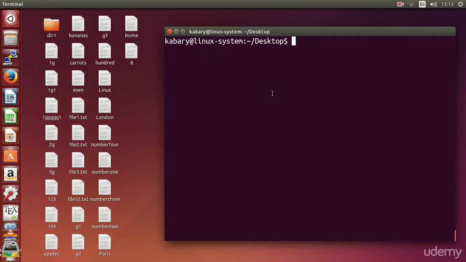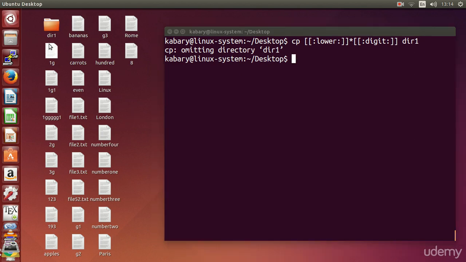Okay, let's say that I want to copy all the files that begin with an alphabet, or actually with a lowercase letter, and end with a digit, to directory 1.